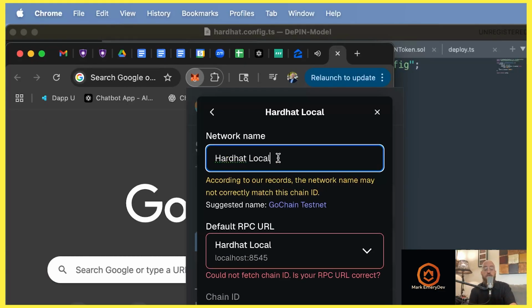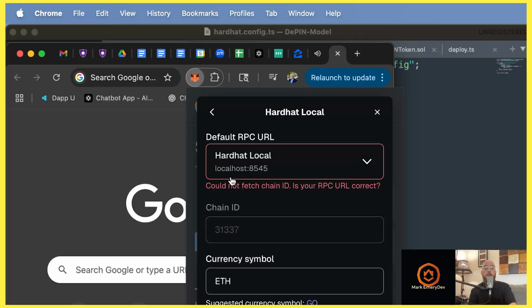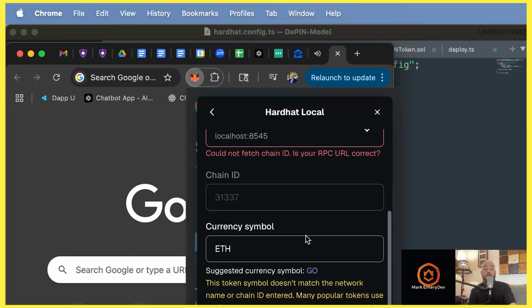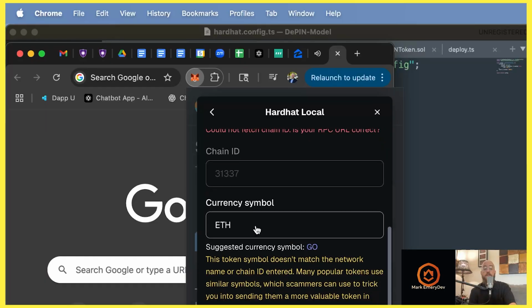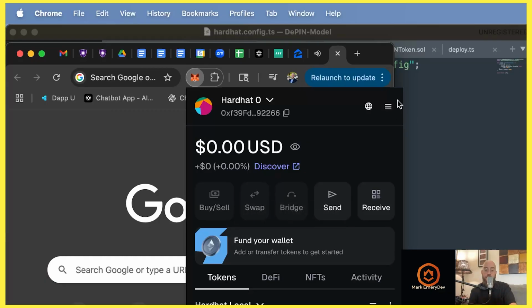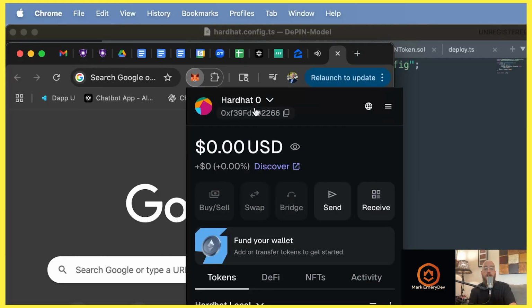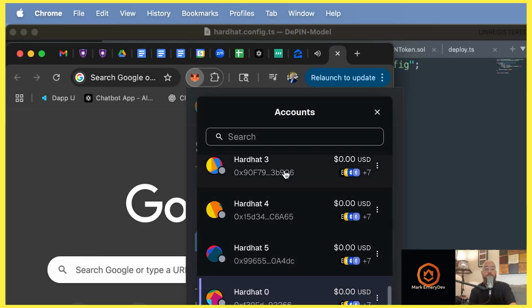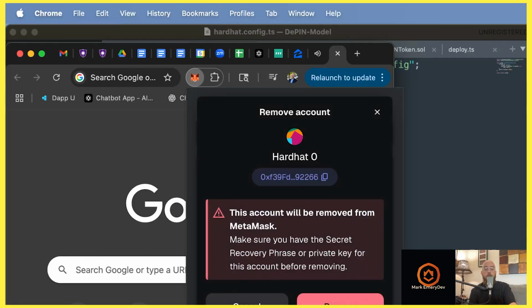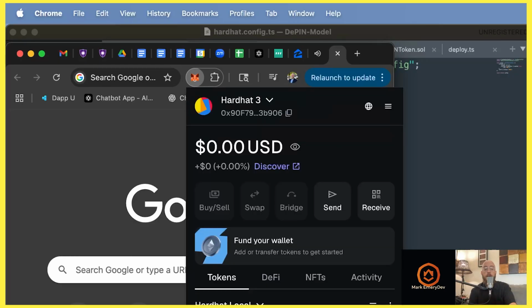I've given it a name of my choice, and I'll tell you right now, one of the things I know for sure, never send real crypto to my Hardhat accounts, okay? It's localhost 8545, okay, that's the RPC URL. The chain ID is 31337, the currency symbol is ETH, and once you save that, you'll have that account, okay? Then you would come here and say add account or wallet. Well, in order to do that, we need to know what to add, right? In fact, I'll even, just for now, remove the account and we will put it back together, okay?